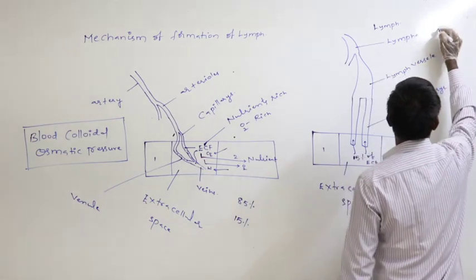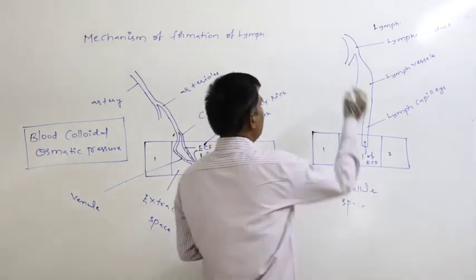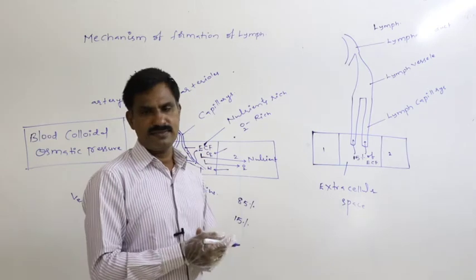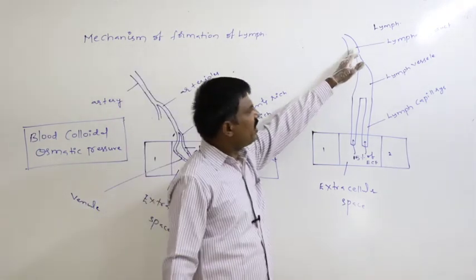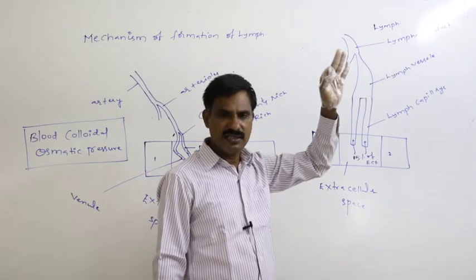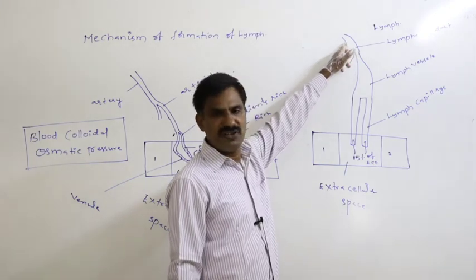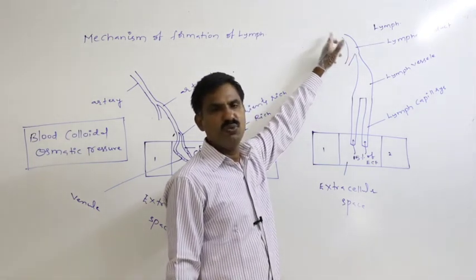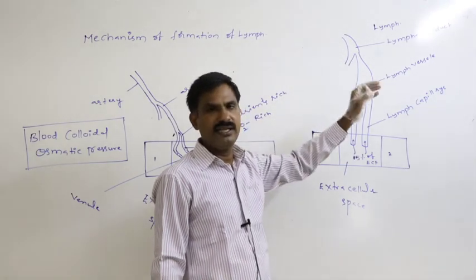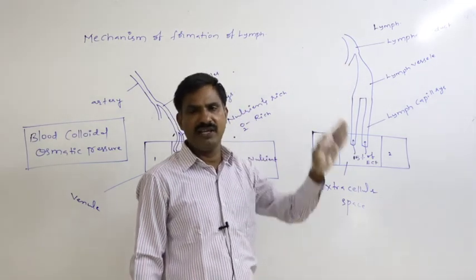As we discussed in the last class, lymphatic ducts are of two types: left lymphatic duct and right lymphatic duct. Both the lymphatic ducts open into the precaval vein of the respective side at the junction between the internal jugular vein and the subclavian vein.